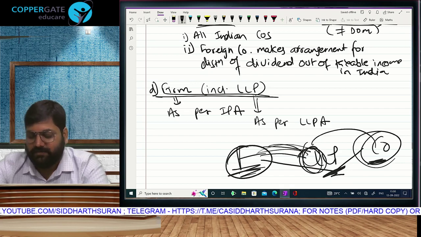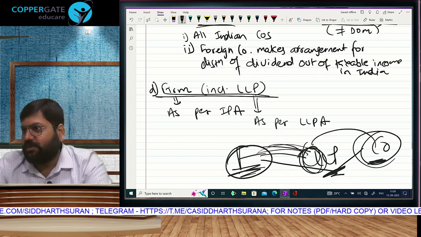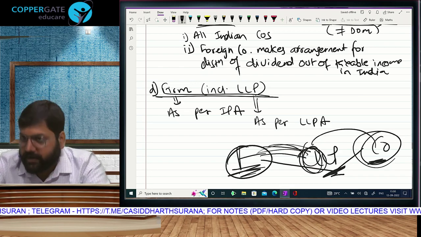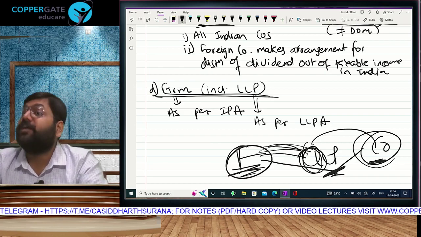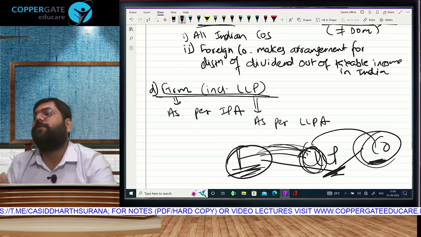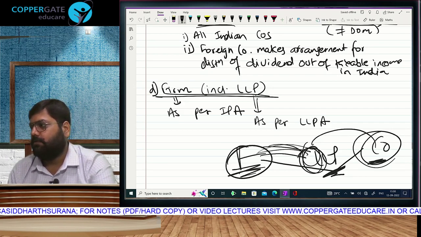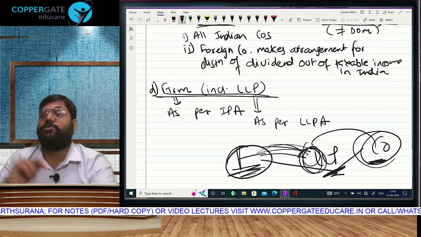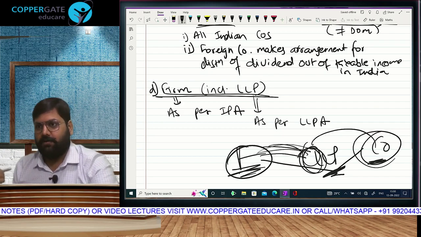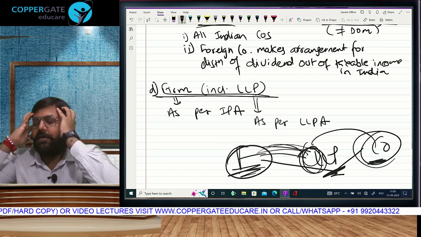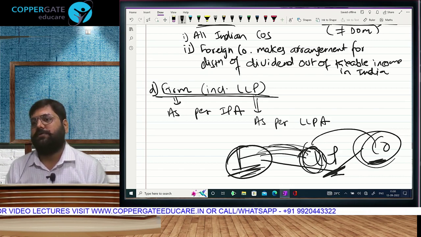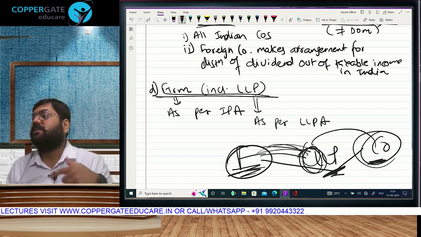Did you understand? So we know what is a firm, LLP and company. I just have to tell you one thing, that in income tax, LLP is treated at par with firms. Tax provisions which are applicable to a partnership firm will be applicable to LLP. That way LLP also has features and characteristics of a company. The main characteristic is limited liability. So it has a mixed characteristic. But in income tax, the moment you come across LLP, you will apply provisions which are applicable to a partnership firm. That is LLP under income tax law.